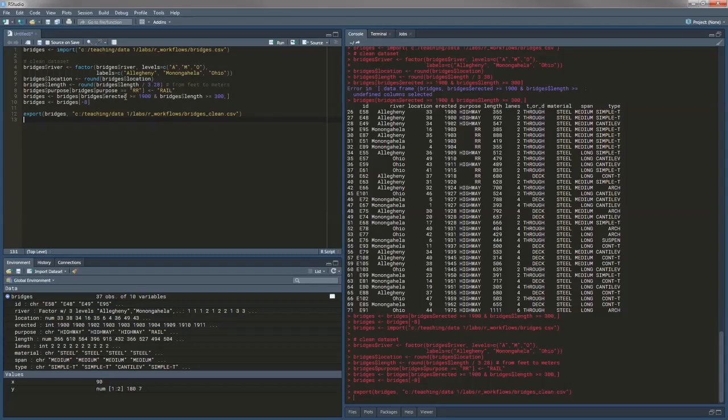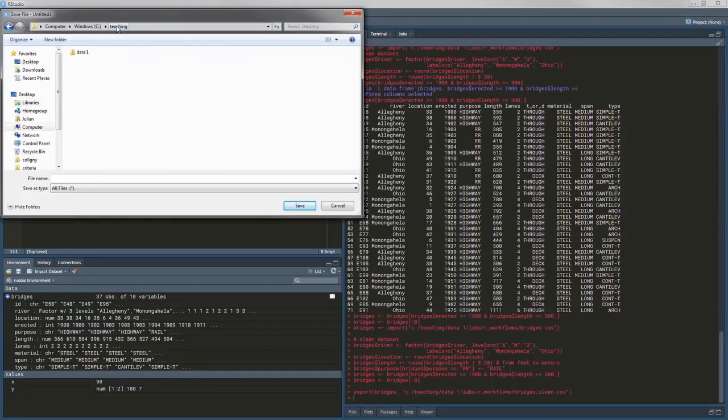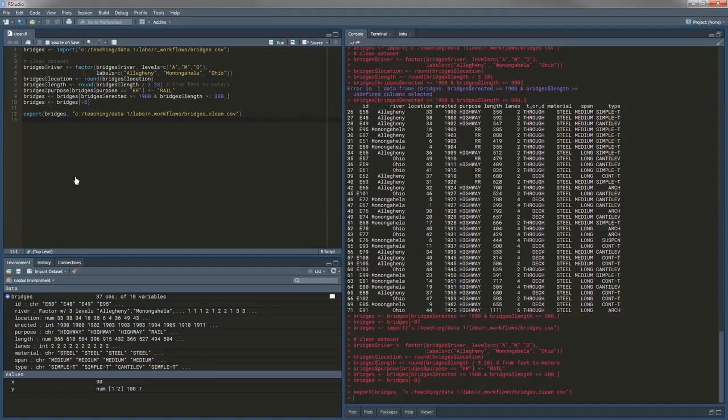So now that I have this piece of code, I want to save it in a script file. So I can just go ahead, teaching folder, data 1, labs, R workflows. Let's give it a name, clean.r. So that's my script.